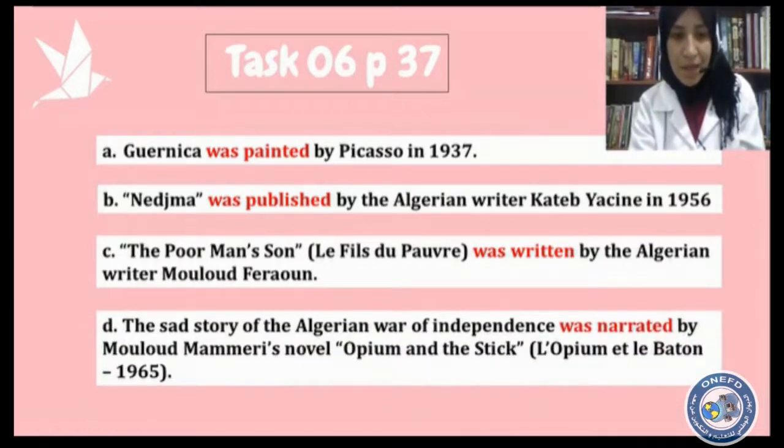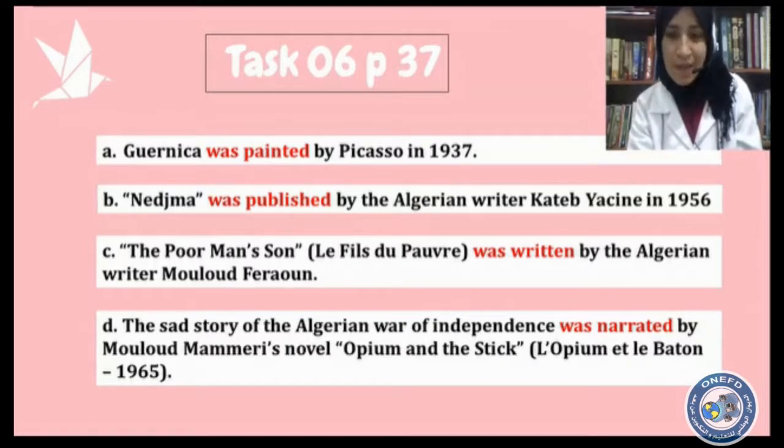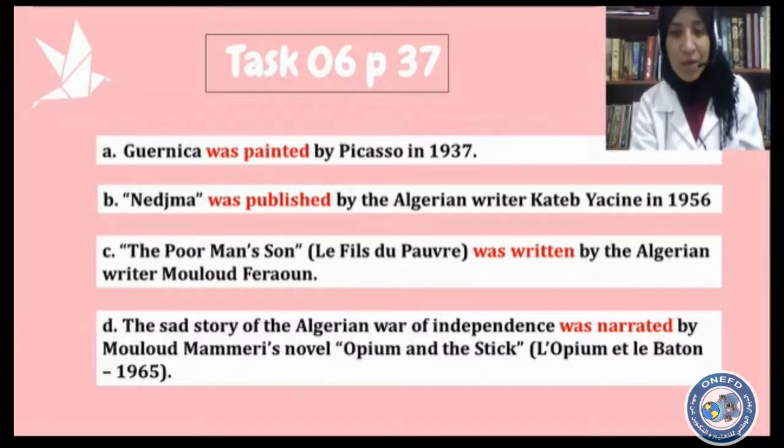D. The sad story of the Algerian War of Independence was narrated by Mouloud Mammeri's novel Opium and the Stick. So here we have also sad story, which is a singular noun. We use the singular form of the verb to be in the past simple, plus the past participle of narrate, which is a regular verb. So it becomes narrated.